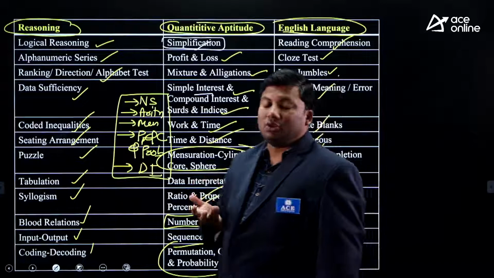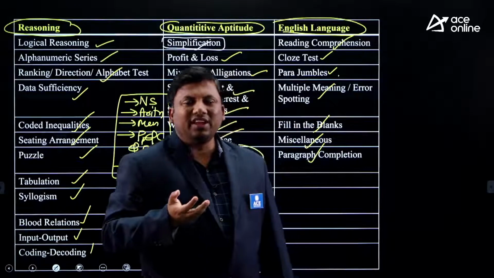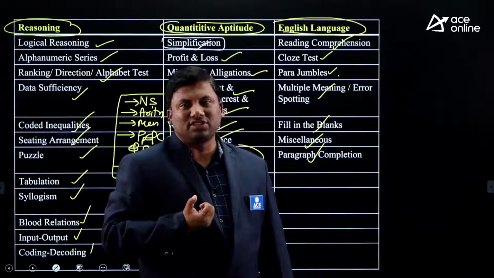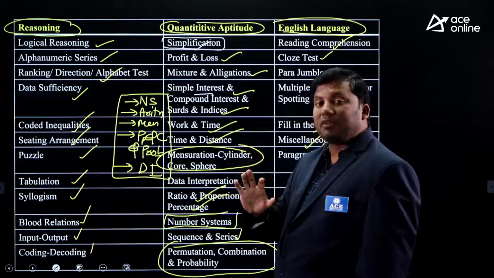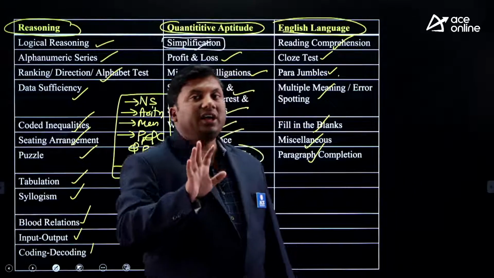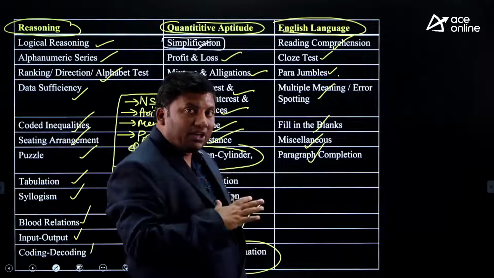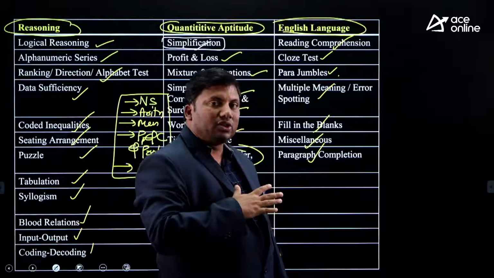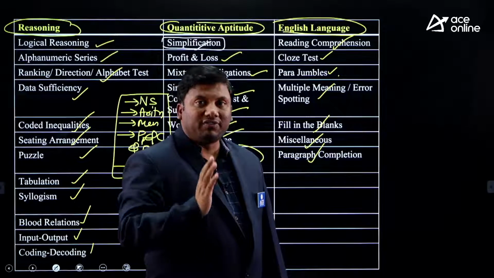You can probably expect a new variety of questions year on year. Some new variety of questions keep coming in various bank examinations. So if you are preparing for the IBPS PO examination, please give a lot of importance to reading comprehension, error detection, paragraph completion, cloze test and fill in the blanks questions.